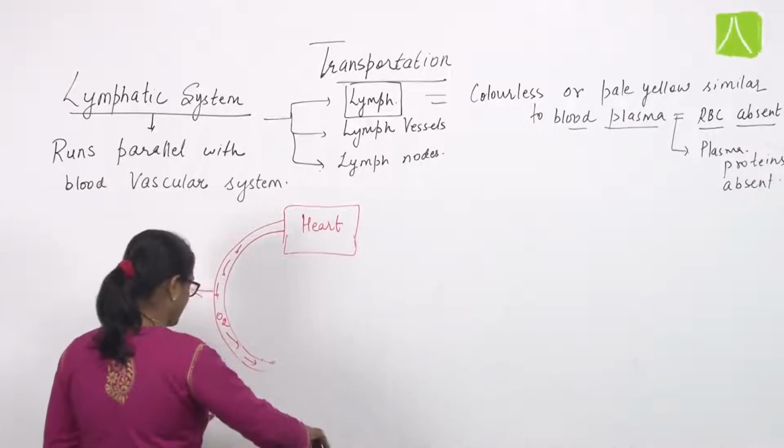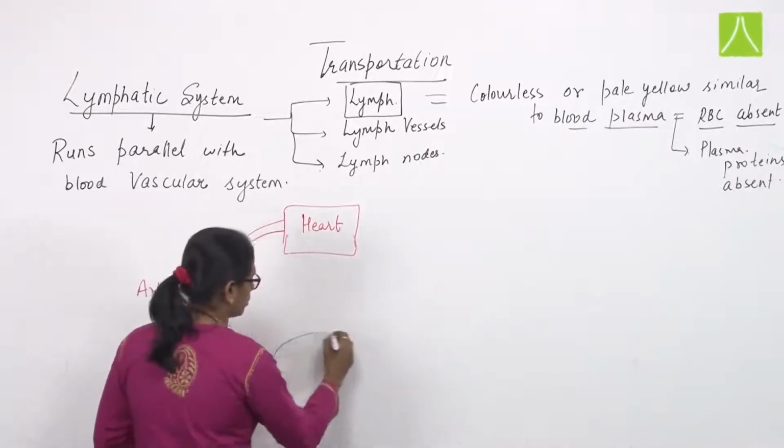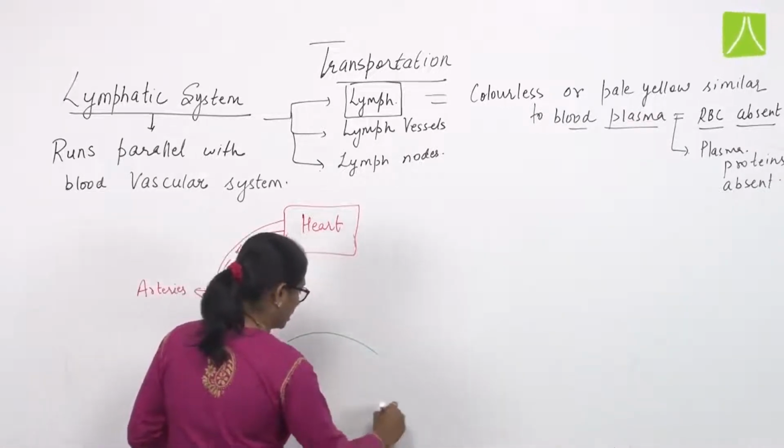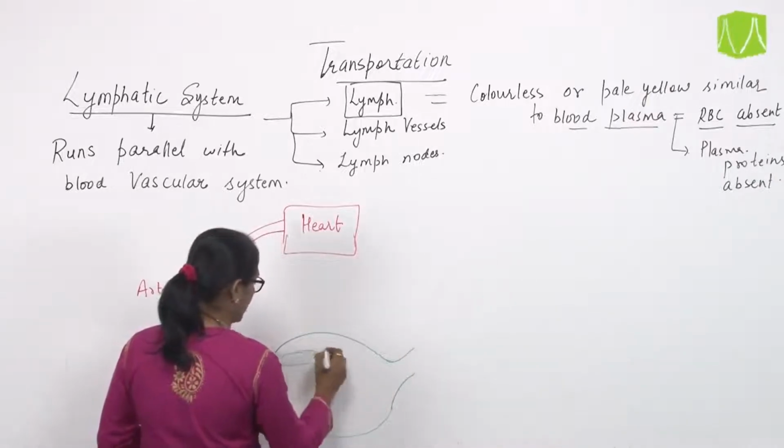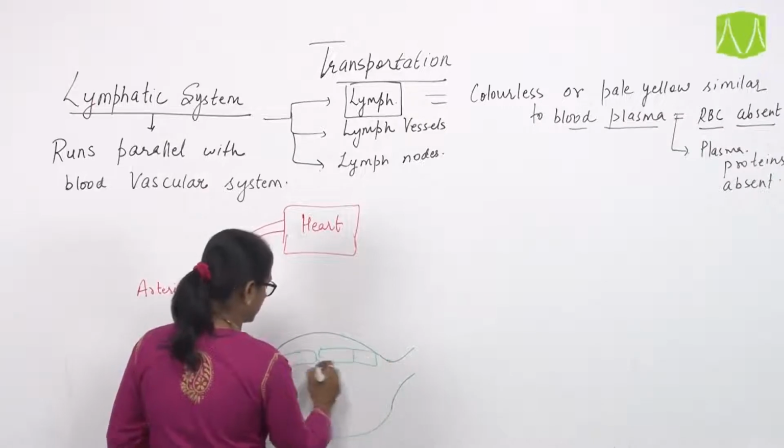It carries it to our tissue sites having cells.